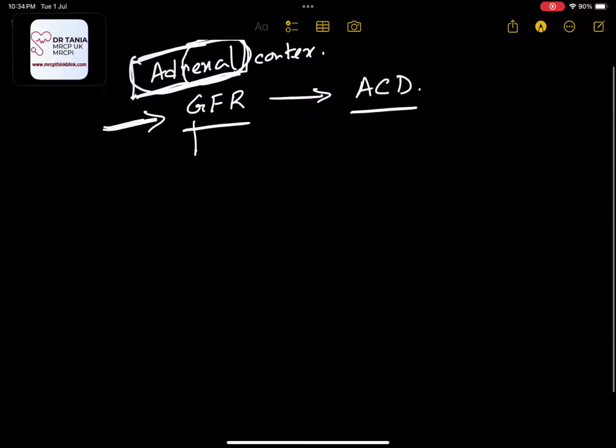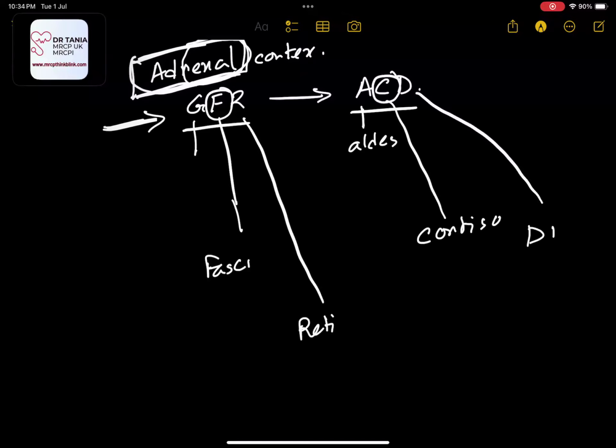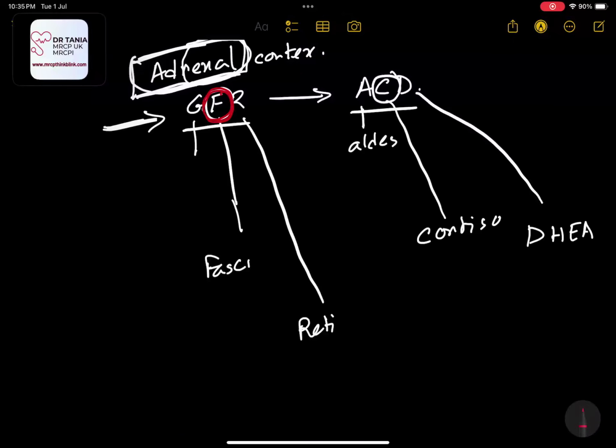So this is the zona glomerulosa, from where there is secretion of aldosterone. A for aldosterone, right? Can anyone tell me, from fasciculata, what are we secreting? Cortisol. Very good, cortisol. And from reticularis, DHEA, dehydroepiandrosterone, right? So today we are talking about this fasciculata part. Please stop the videos.